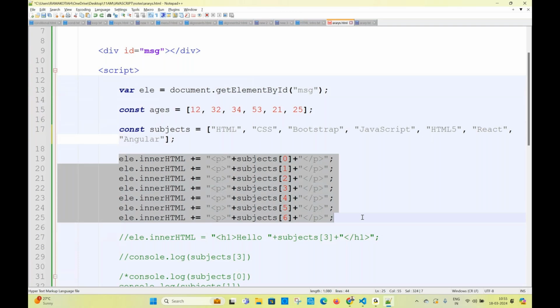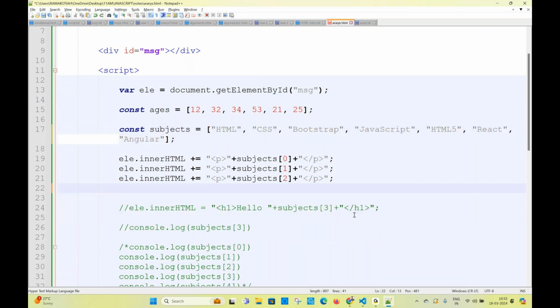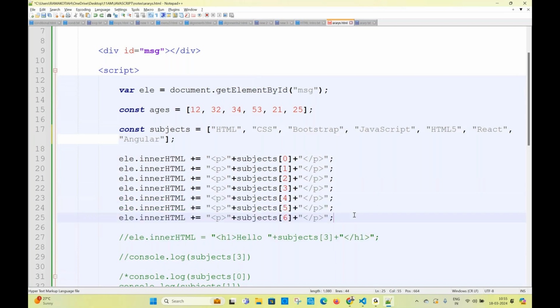Loops. Very good. We have to iterate the array values. How can we iterate an array? By using a loop. See, fetching data. This is the way, 0, 1, 2, 3, 4, 5, 6 we are using. But how many values are there? 7 values. Then you wrote 7 times. If 3 values are there, you write 3 times only. But if you have 1,000 values, you write 1,000 times. No, every time we cannot change this code. I want to write a fixed code based on the array size. My logic should print the values. If the array contains 3 values, it has to print 3 values. 10,000 values, it has to print 10,000 values. I don't want to change the logic each and every time.